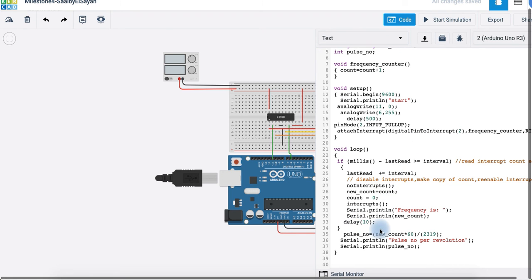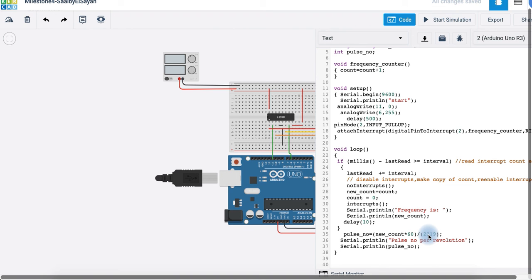Now we created a delay of 10, and the pulse number is the frequency multiplied by 60 and then divided by 2319, which is the RPM at the highest voltage that is provided to the motor.